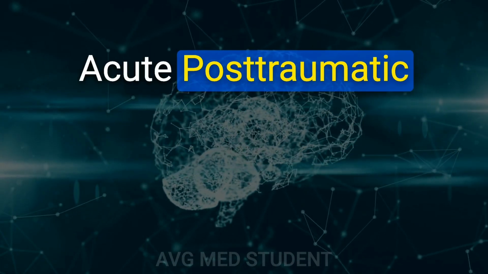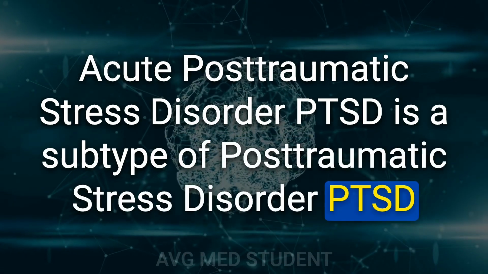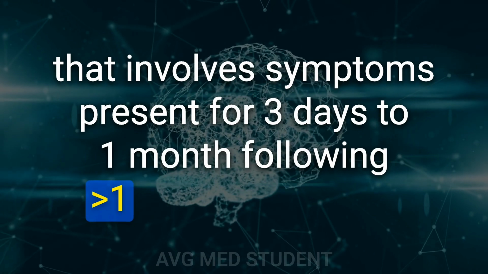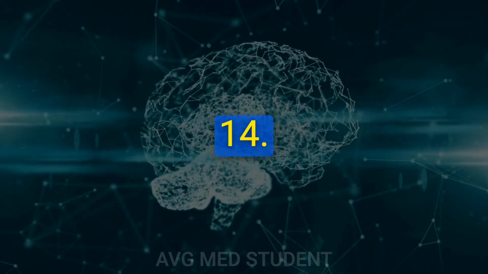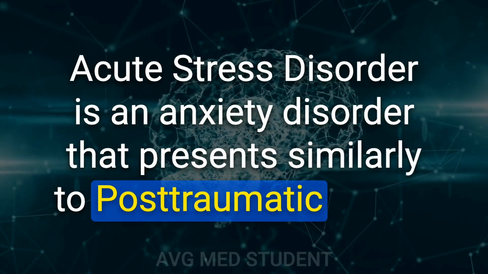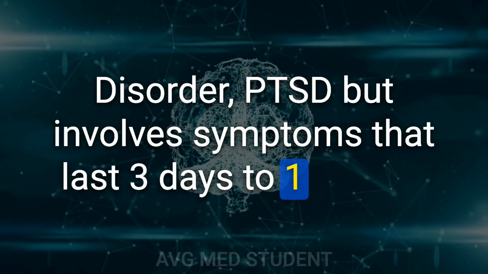13. Acute post-traumatic stress disorder, PTSD, is a subtype of post-traumatic stress disorder that involves symptoms present for 3 days to 1 month following greater than one traumatic event. 14. Acute stress disorder is an anxiety disorder that presents similarly to post-traumatic stress disorder, PTSD, but involves symptoms that last 3 days to 1 month.